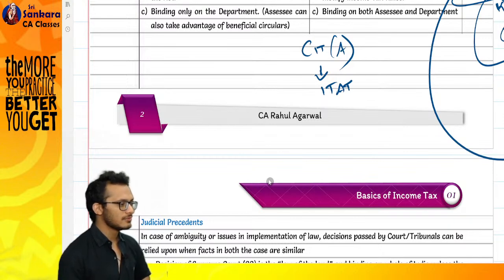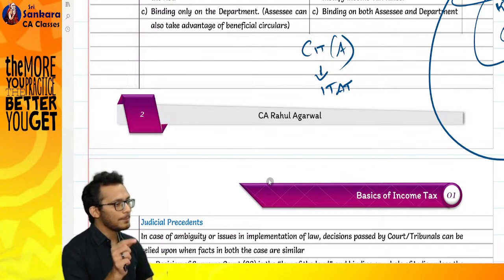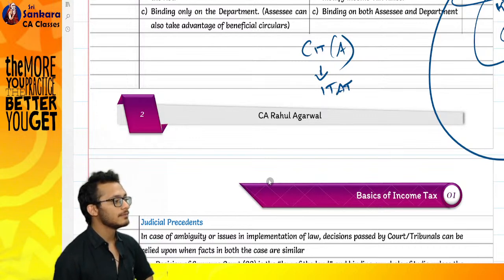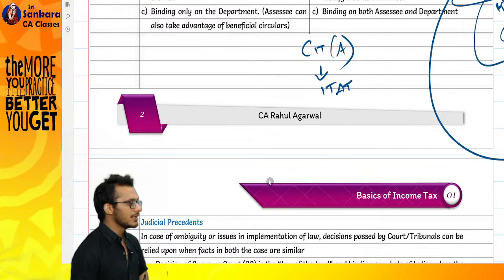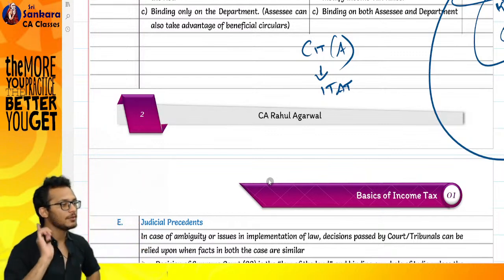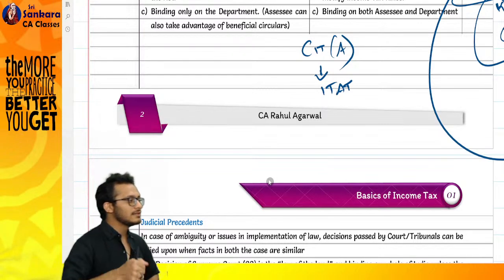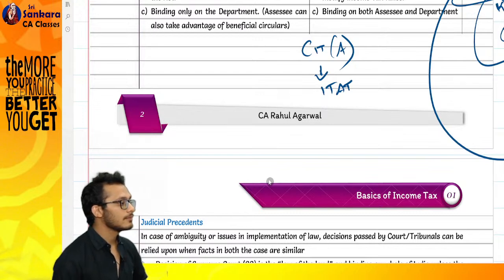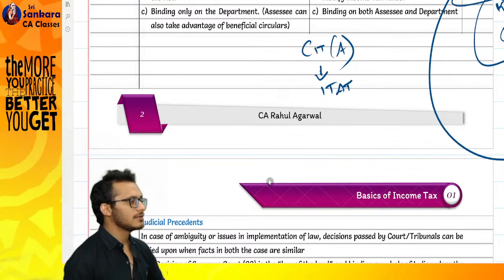The first two words you know: income tax. The third word is appellate. The fourth word is tribunal. Have you heard tribunal before this? Where have you heard it? You would have heard it as NCLT for companies. For companies, there is a tribunal called NCLT. For us, there is a tribunal called ITAT.